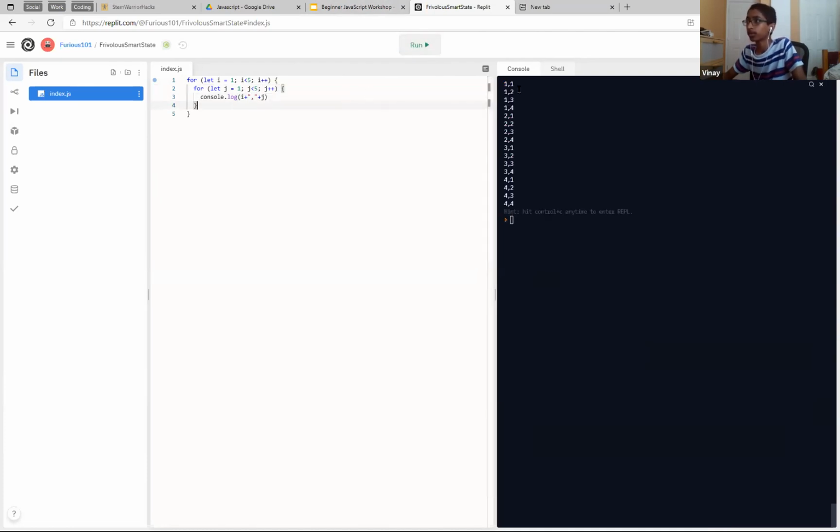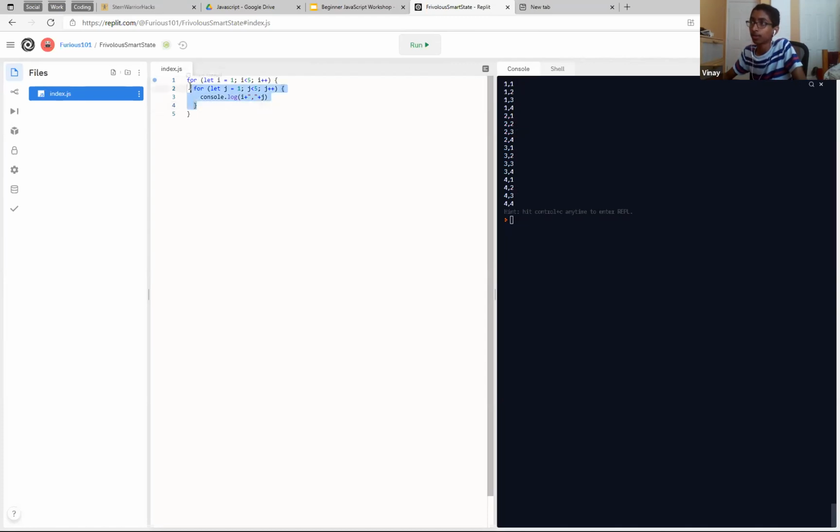And now you can see. So if we observe, let's go through it from the perspective of the computer running the code. So i is equal to 1. Then we start this for loop, and j goes from 1 to 5. So i is 1 the whole time. j goes 1, 2, 3, 4, and then it hits 5.